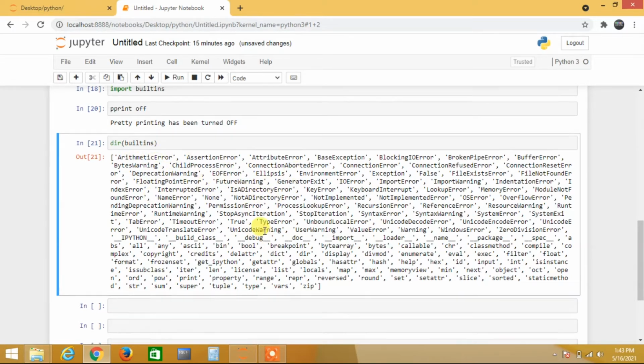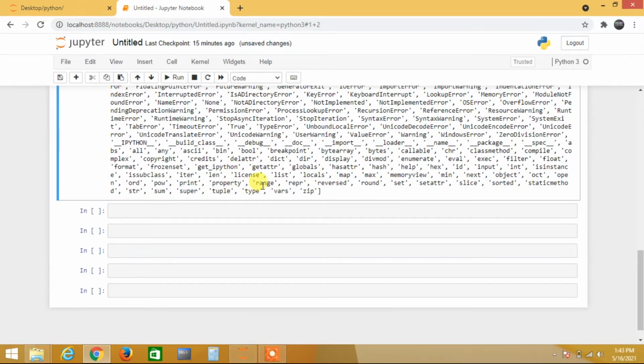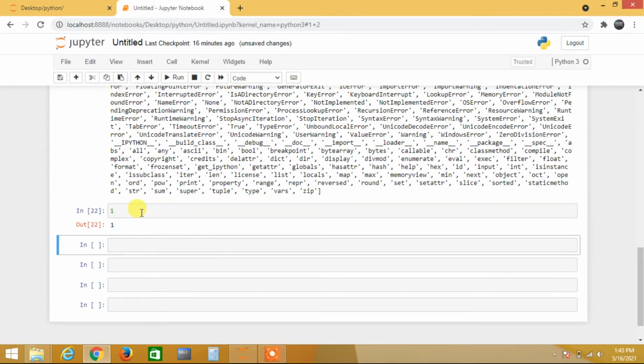What we are going to discuss is some methods and some built-ins. These are all the built-ins. I just told you dir is also a built-in, then display, divmod, eval, float. This is a data type. Python already has data types, right? I told you Python is an interpreted language and it is dynamically typed. Dynamically typed means if I type 1, it will understand automatically what type of data it is, and then give output.